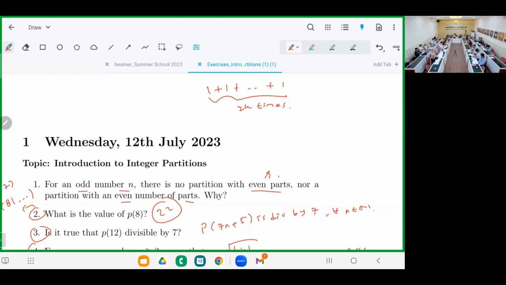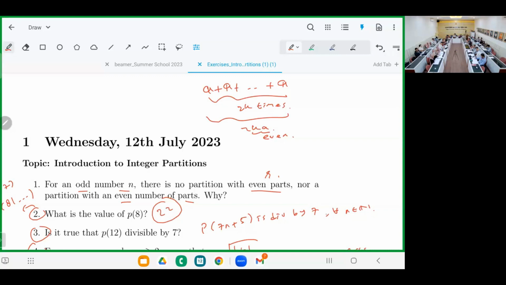If I have a plus a plus a, 2k times, that will be 2ka, right? And this one is even. So each distinct part should appear an even number of times.